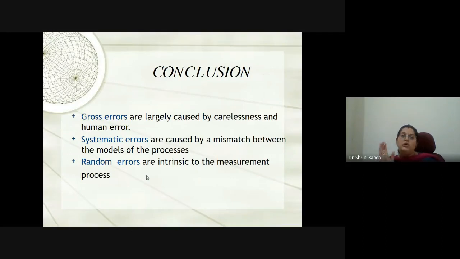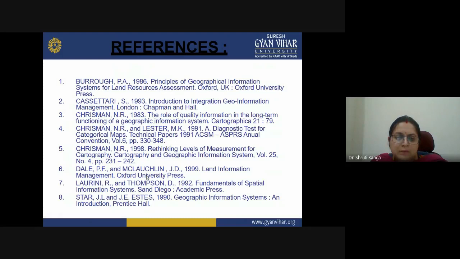So if you have knowledge about different errors and how they can be rectified, then you are making it possible that there are very few chances of any kind of error in the data which you are creating. So that's why we have to have the knowledge of different errors in different processes. Okay, so these are some books and papers which we have taken into consideration for the creation of these errors.